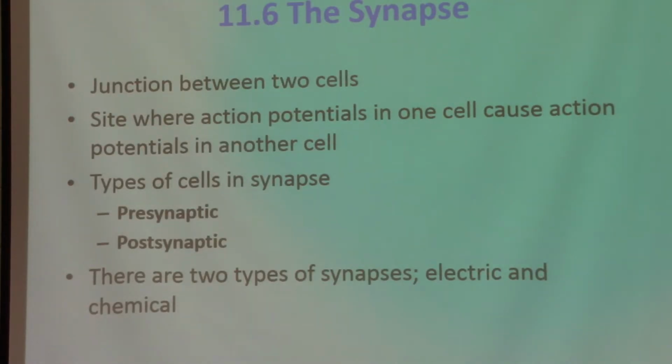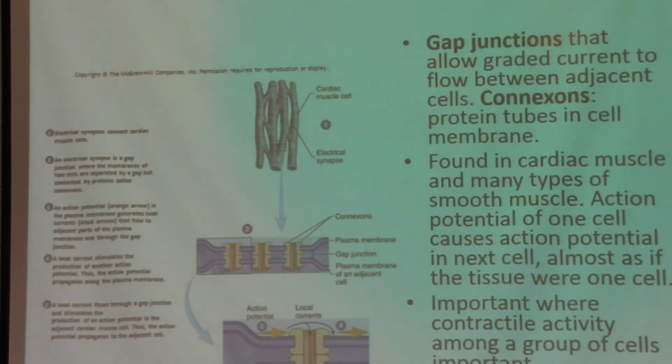Okay, so the types of cells are the presynaptic cells and the postsynaptic cells. Presynaptic cells are the endings of the first cells, and postsynaptic membranes are the membranes of the next cells that actually carry the signal that comes from the first cell, because they are connected with each other. There are two types of synapses, electrical and chemical. We'll talk about the electrical synapses when we talk about the circulatory system.